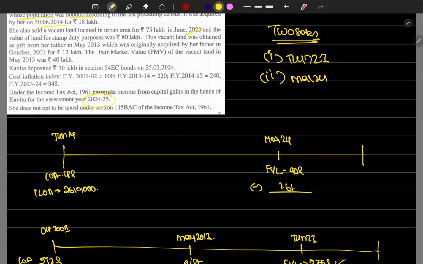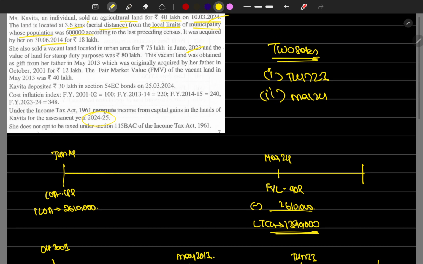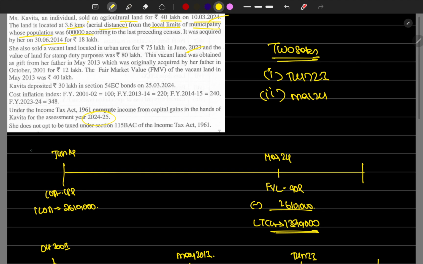The LTCG is 40 lakhs minus 26 lakh 10,000, which is 13 lakh 90,000. That is the LTCG of the first asset, which is agricultural land.